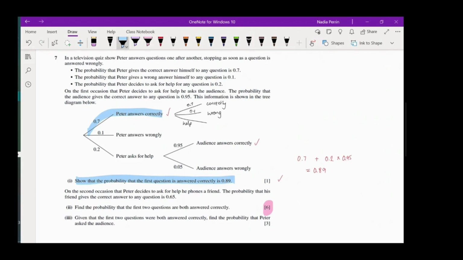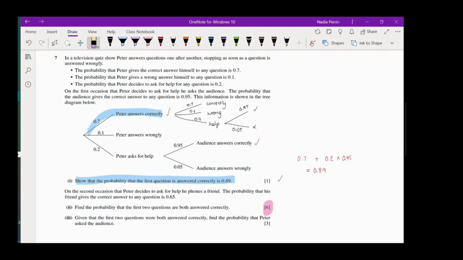In that situation he's going to be asking for help from the audience, and they're either going to get it right 95% of the time, or they're going to get it wrong 0.05. So that's the second question.